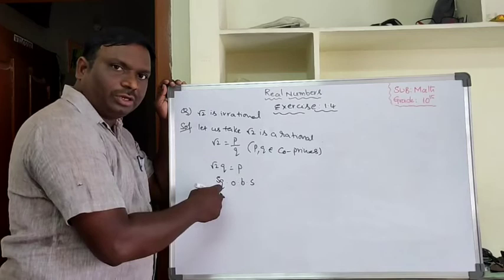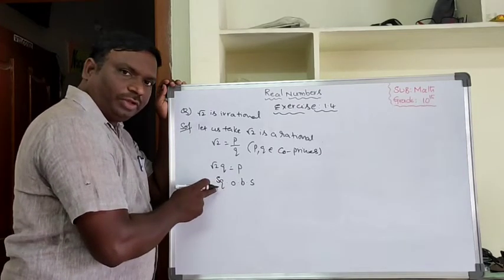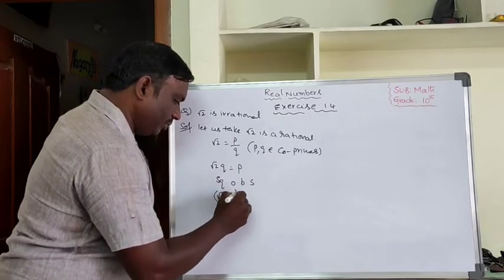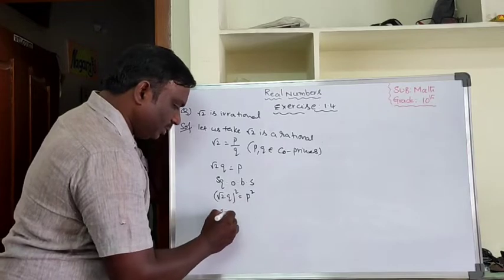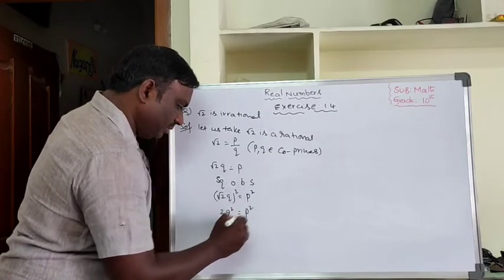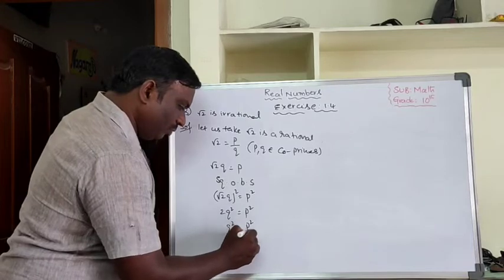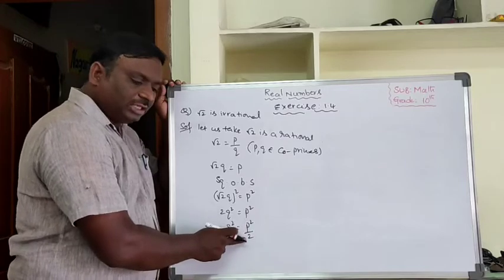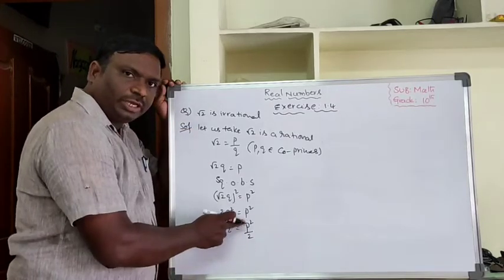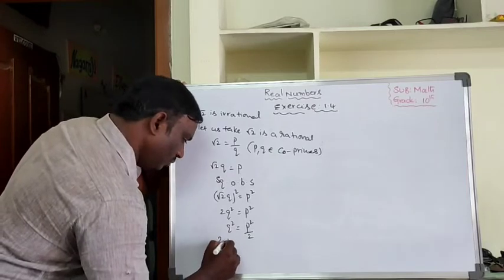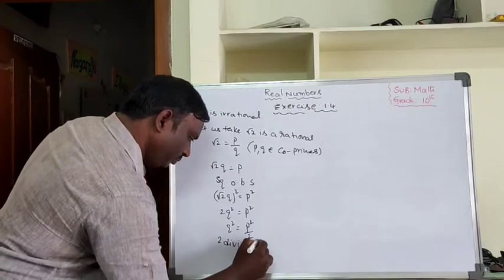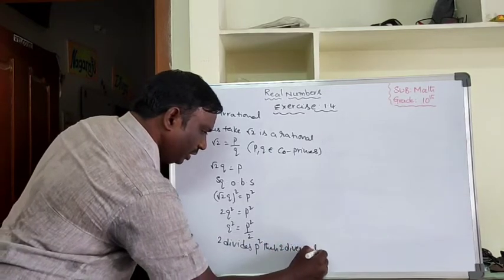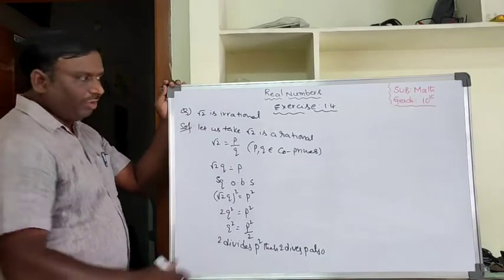Don't write SQBS in your notebook. Write the full form, that is, squaring on both sides. So root 2 q whole square equal to p square. That means 2q square equal to p square, so q square equal to p square by 2. From this, theorem 1.6 says: if 2 divides p square, then 2 divides p also.